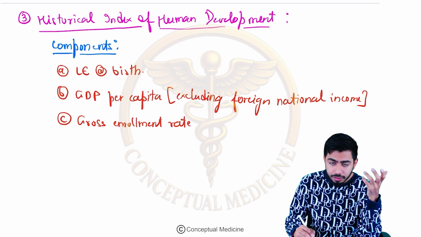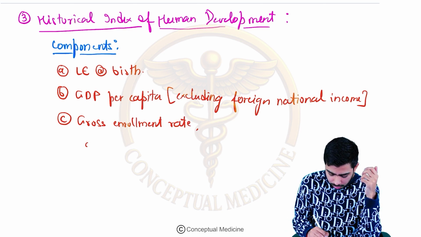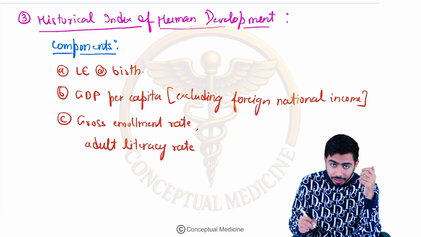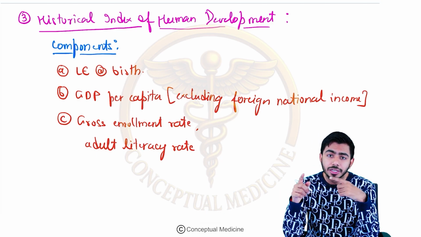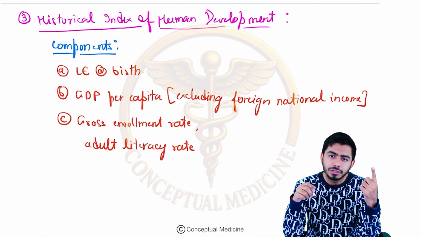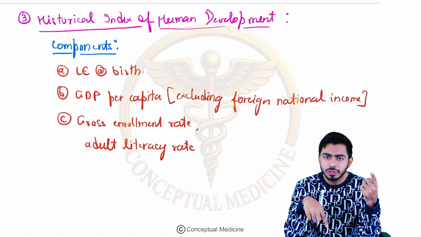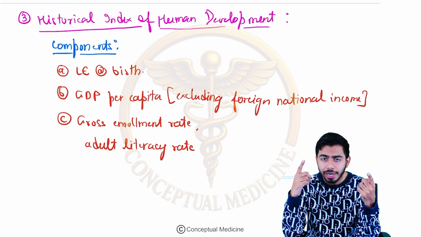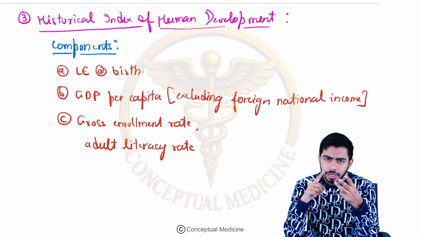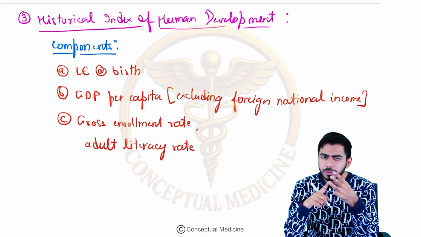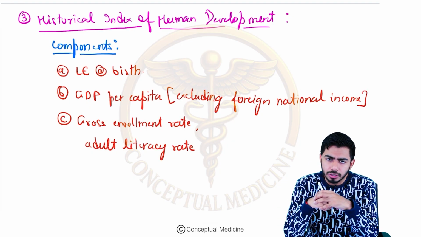Okay, and here we shall talk about the literacy rate, that is the adult literacy rate. What was the adult literacy rate? A person who can read or write in any language providing age is more than 15 years. In the PQLI we have talked about the effective literacy rate. Here in the historical index of human development, I am talking about adult literacy rate, life expectancy at birth, and GDP per capita excluding the foreign national income.